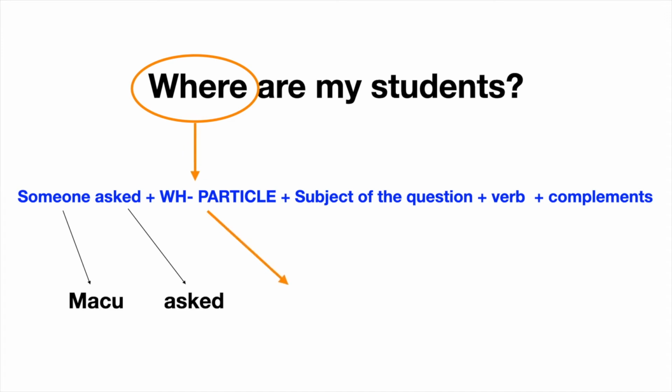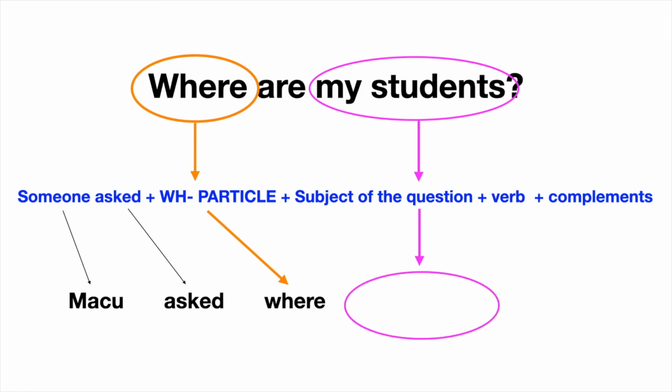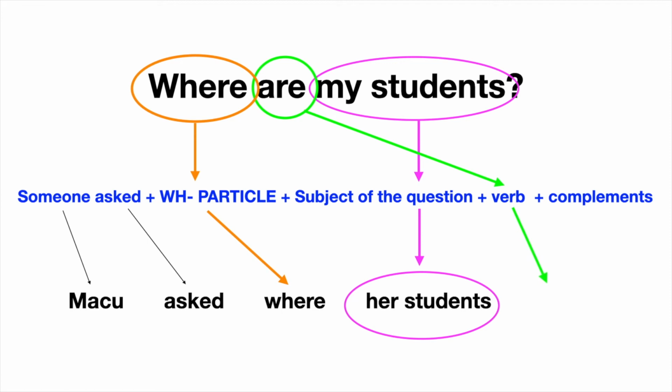We don't use if or whether, but the WH particle, where. Who is the subject? My students. My students refers to Maku's students, to her students. The verb are is in present and it has to be changed into past simple. Are in reported speech will be were.